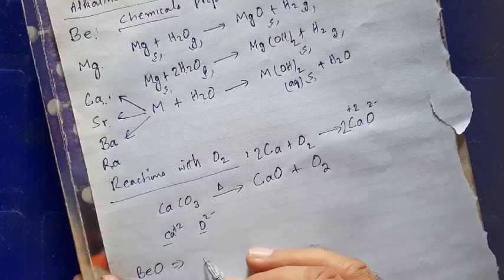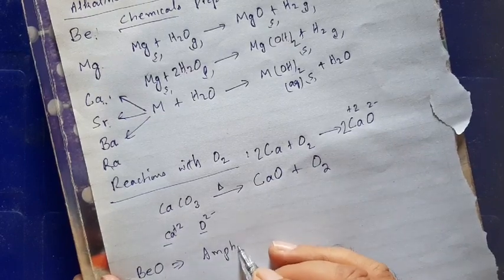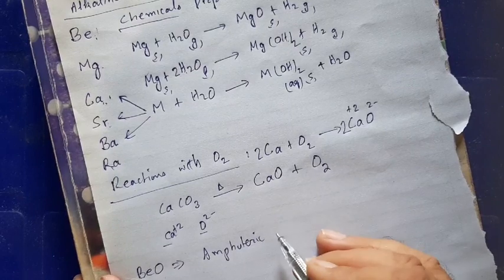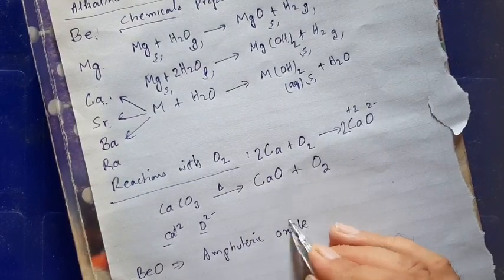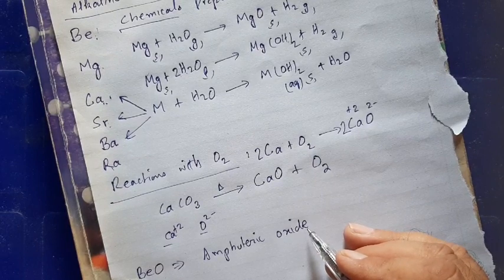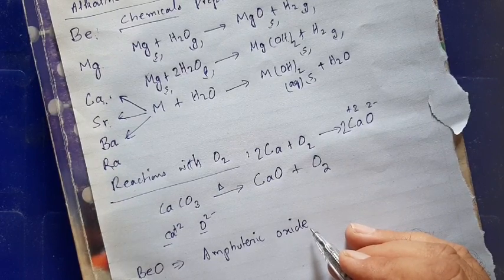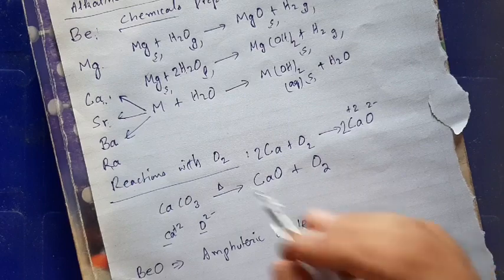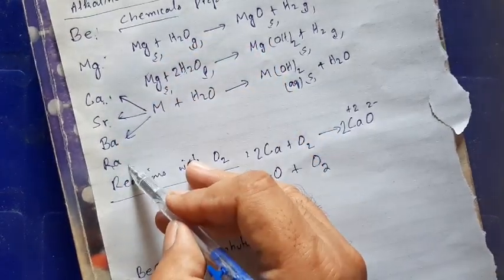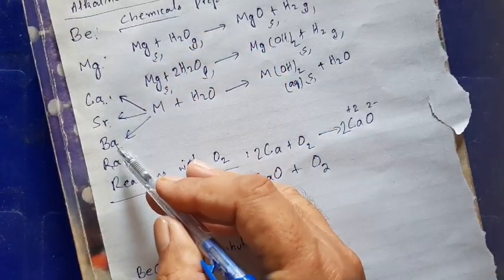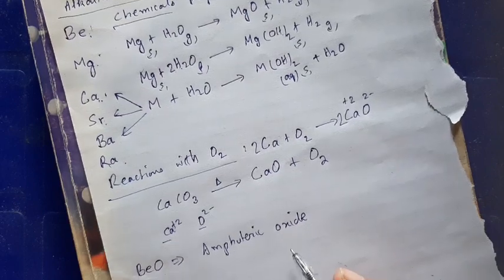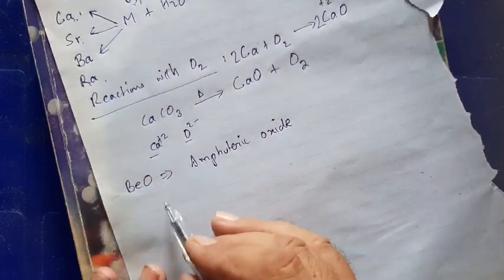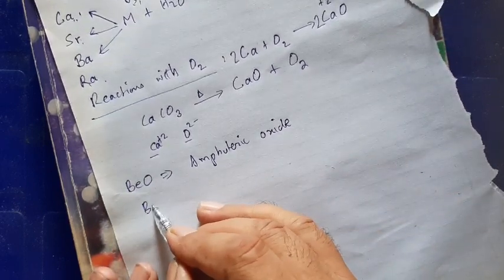That is another example of an amphoteric oxide. You know that amphoteric oxides act as an acid as well as a base, so they dissolve in either acids or bases. Beryllium oxide is an amphoteric oxide. The remaining oxides, from magnesium to calcium, strontium, barium, are basic oxides. Beryllium oxide is amphoteric, so it reacts both with acids as well as bases.